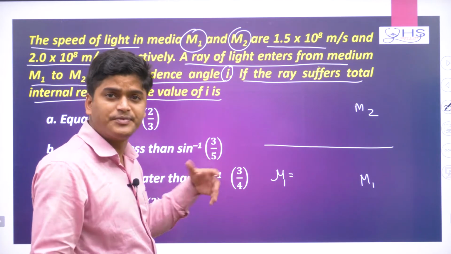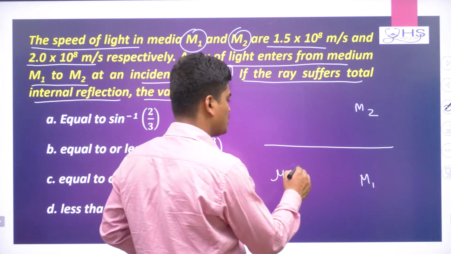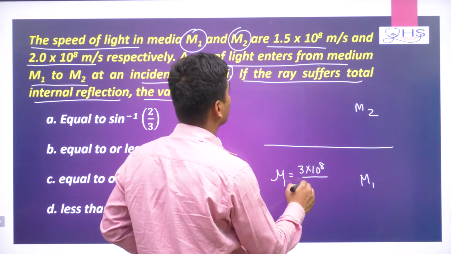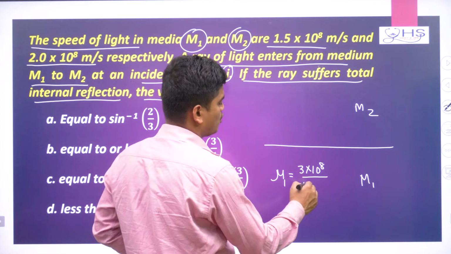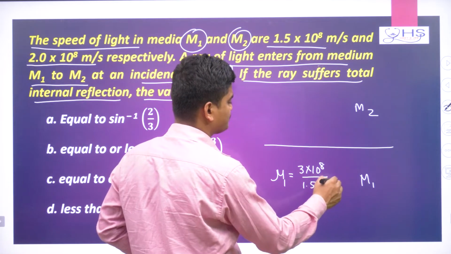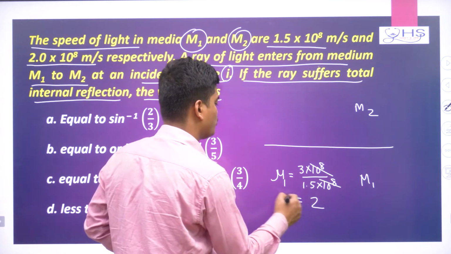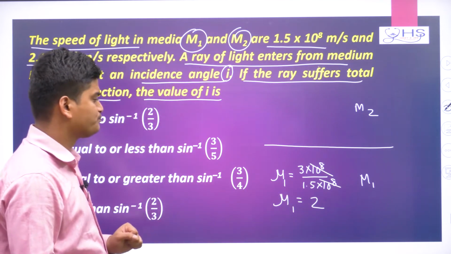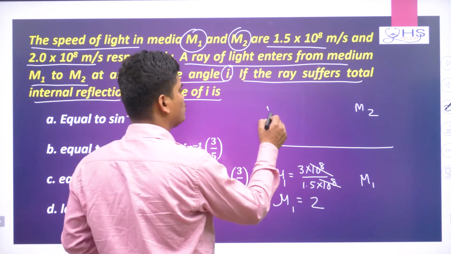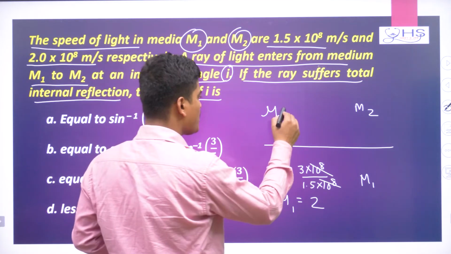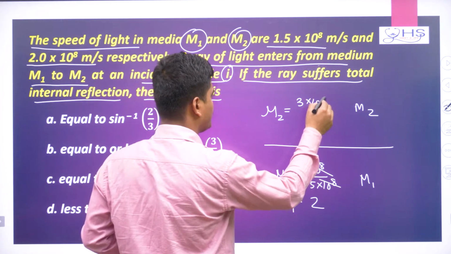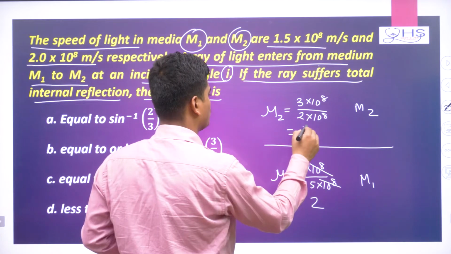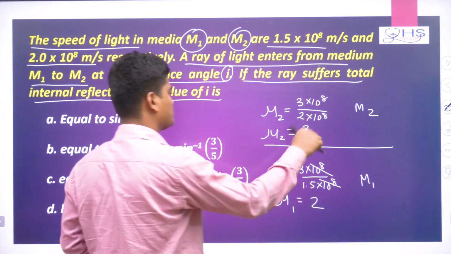If light speed is given in a medium, then what is the refractive index? It is 3 into 10 to the power 8, which is the light speed in air, divided by the speed given for m1, which is 1.5 into 10 to the power 8. So 10 to the power 8 cancels, and mu1 is coming 2. So the refractive index of medium m1 is 2, and the refractive index of medium m2, that is mu2, is 3 into 10 to the power 8 meter per second divided by 2 into 10 to the power 8 meter per second. So that will be 3 by 2. So mu2 is nothing but 3 by 2.